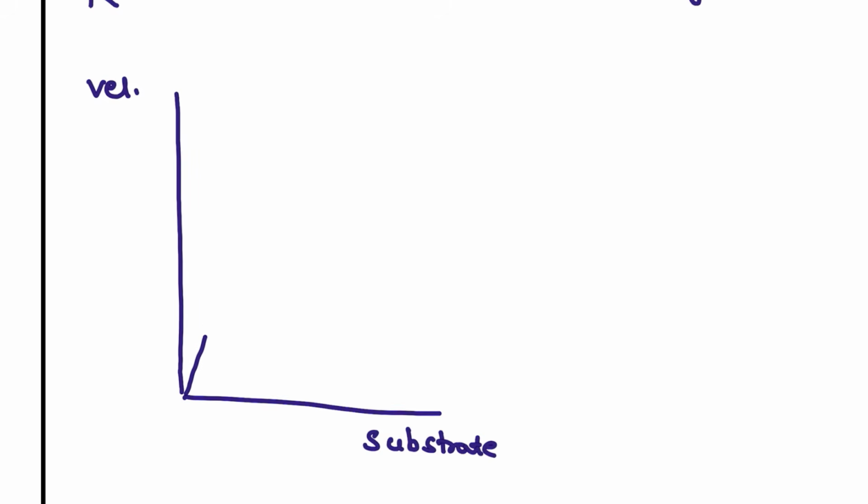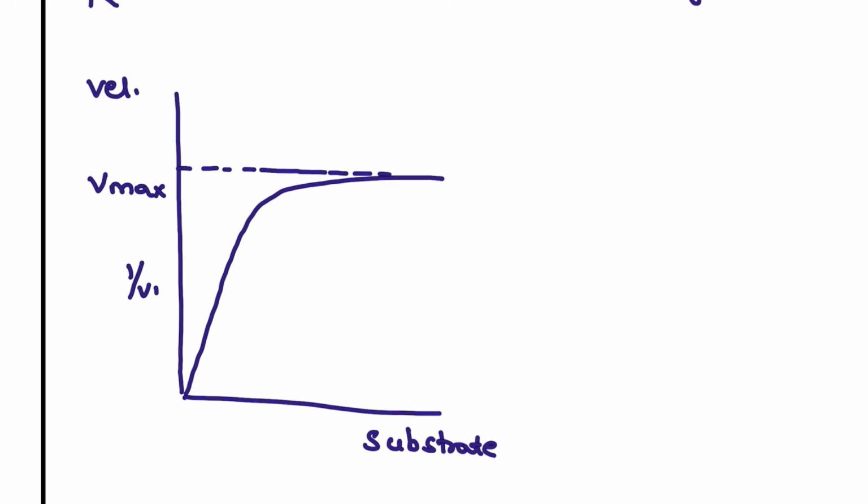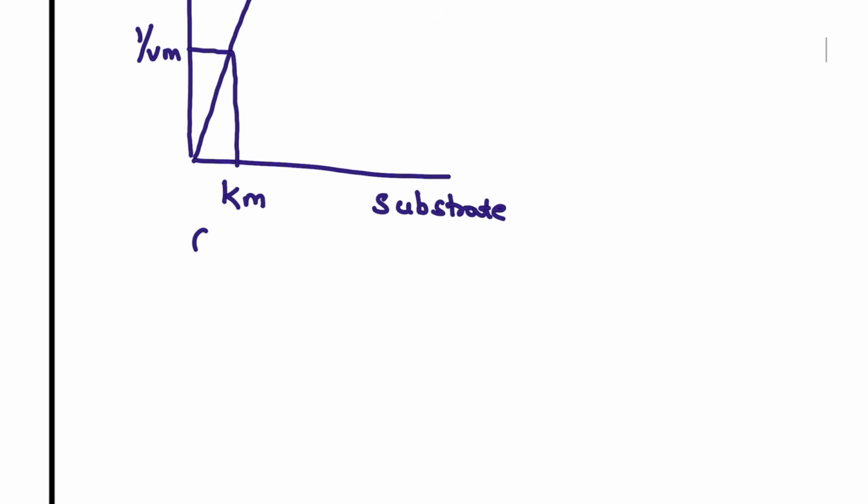When the substrate increases, the velocity reaches its maximum. This is known as Vmax. If I take half of Vmax, this is the half Vmax, and this is known as Km, which is also known as the Michaelis-Menten constant.